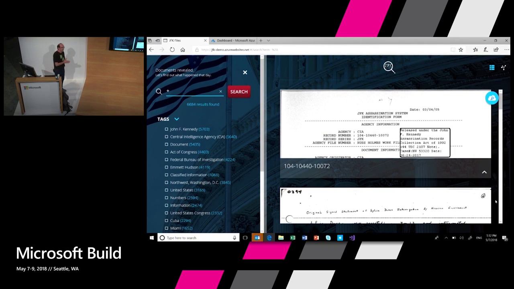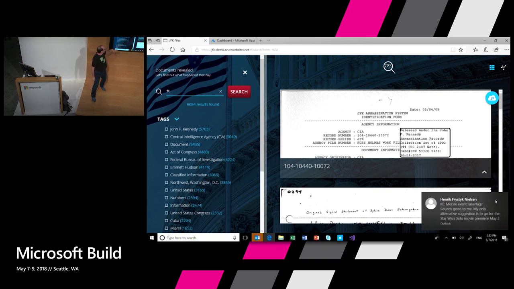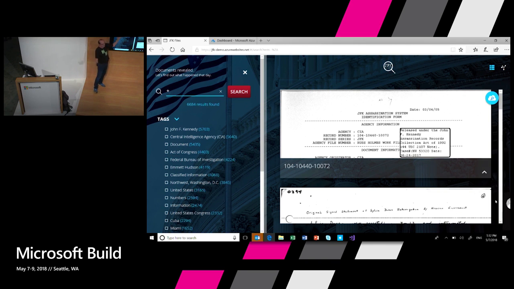Okay. So here are the JFK files. Already here on the left-hand side, you can see a bunch of tags that are automatically extracted by running a cognitive skill for entity extraction on this data. You can see a bunch of companies, places, people that have been extracted. You can see that these documents talk about JFK and the CIA and the Act of Congress and whatnot. But I want to start at the beginning. I want to start with Oswald.